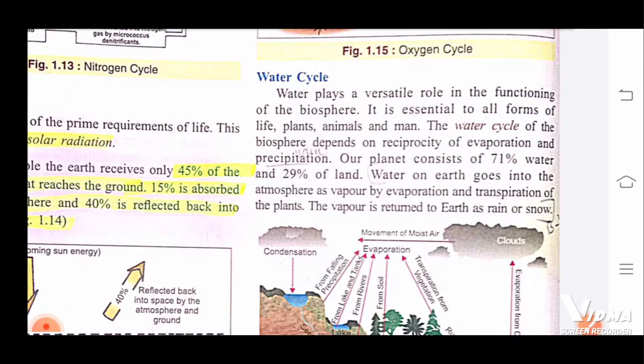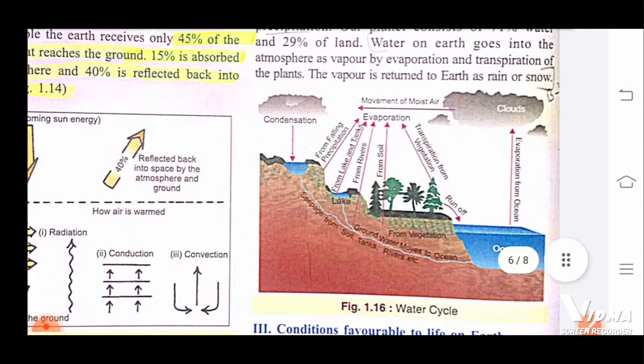Plants also use water. Animals also use water. Man also uses water. So the water cycle of the biosphere depends on the reciprocity of evaporation and precipitation. Reciprocity means that again and again evaporation and precipitation will be there, and only then does this water cycle work. You would have discussed this diagram.